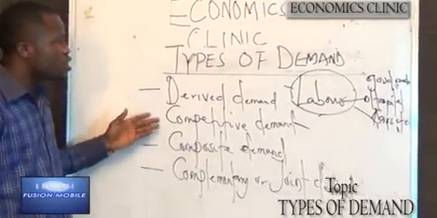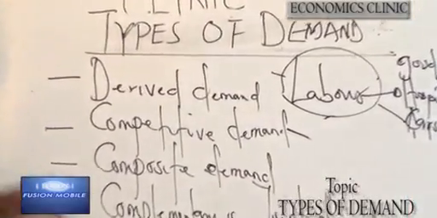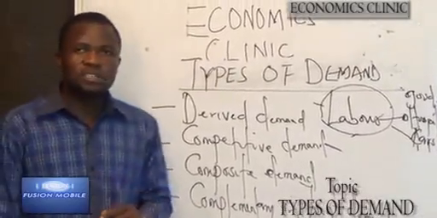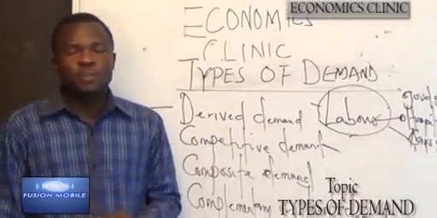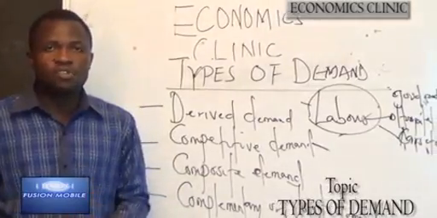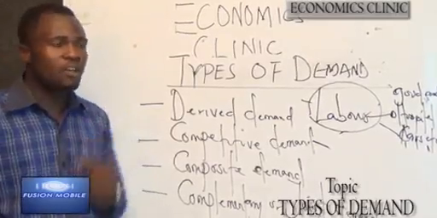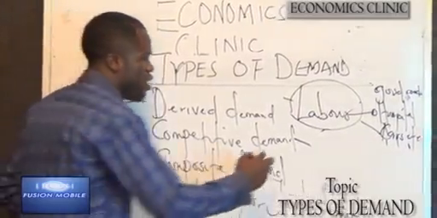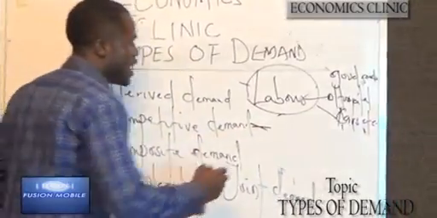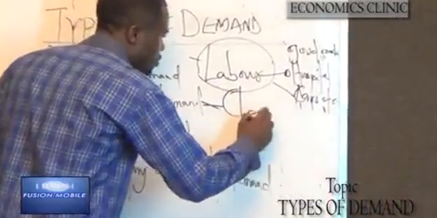The next is competitive demand. Demand is said to be competitive if an increase in the price of a commodity, which will lead to the decrease in its demand, will lead to increase in the demand of another. This occurs in the case of close substitute.